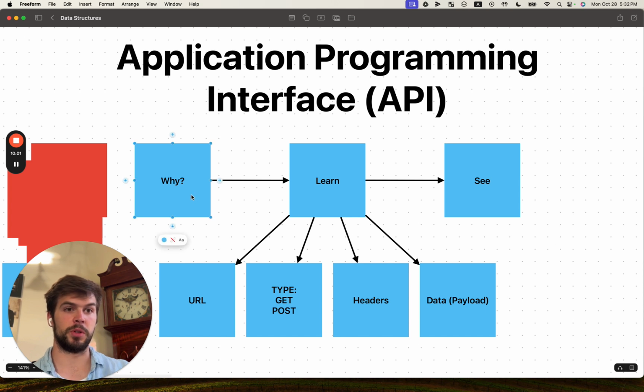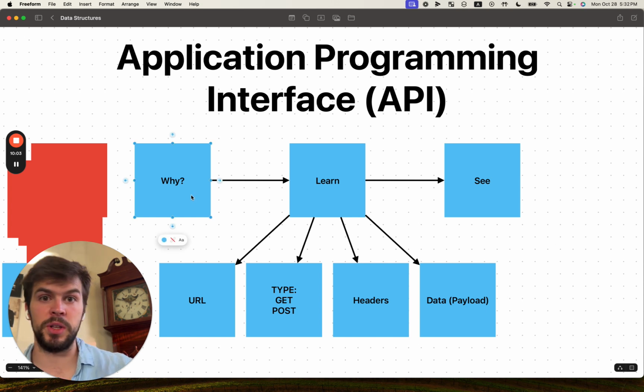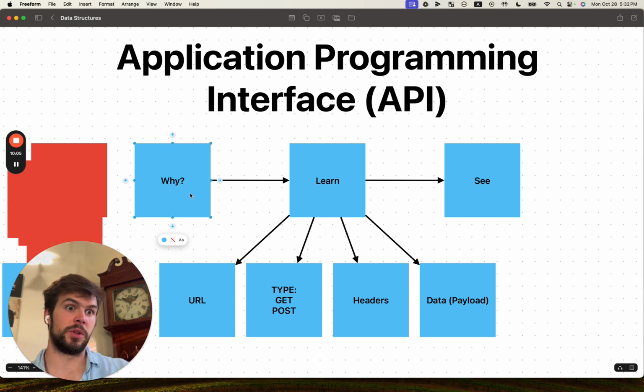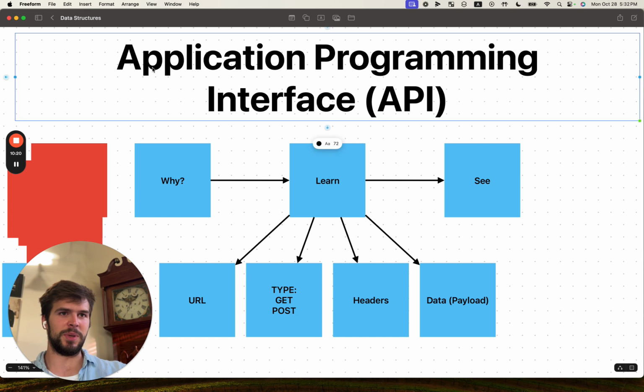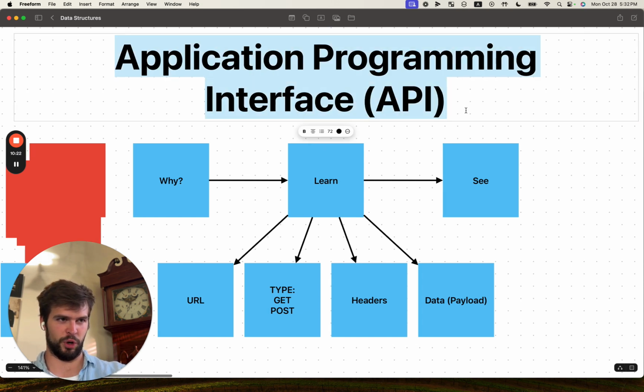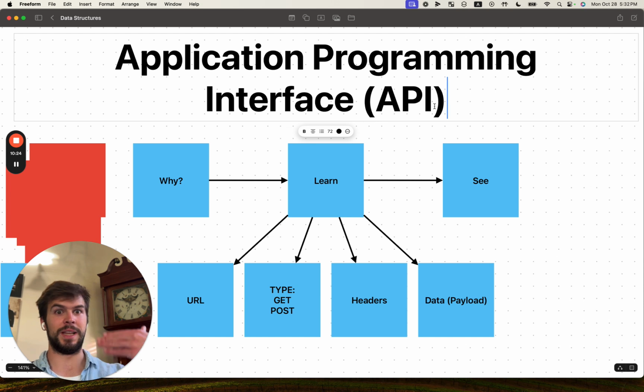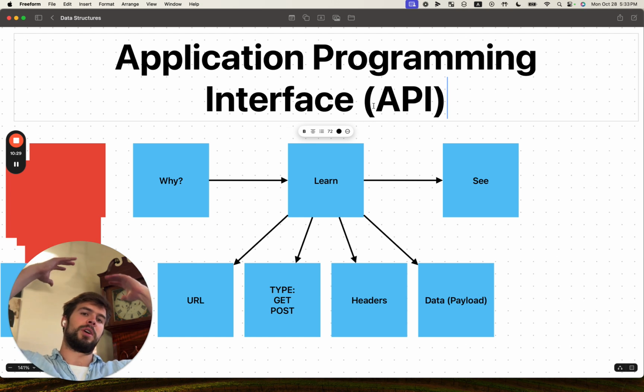That's why it's important, so that your application can communicate with all the other applications out there, so that your front end can communicate with your back end, right? The APIs that you will create for your app or as part of your app are incredibly important. And the reason that all of these applications can communicate together is because they all have an application programming interface, an API set up to let you do that. So thanks so much for hopping in.